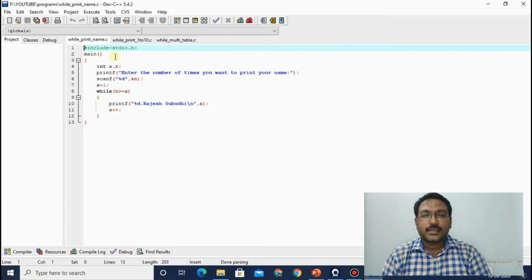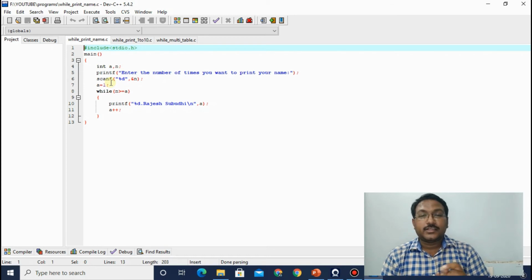As I mentioned earlier also, we have to start from stdio.h, which is our header file and preprocessor command. Then in main, we have taken two variables, a and n, where in n we will store the number of times the user wants to print the name, and a is a variable to give the compiler the initial position of the loop.